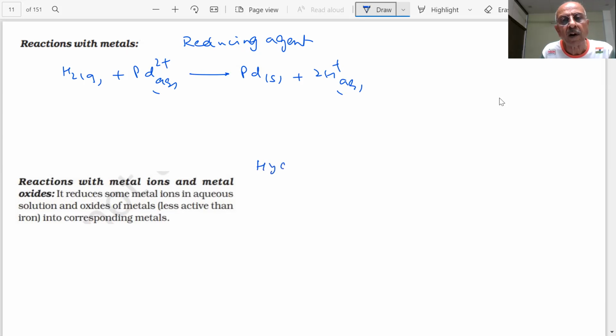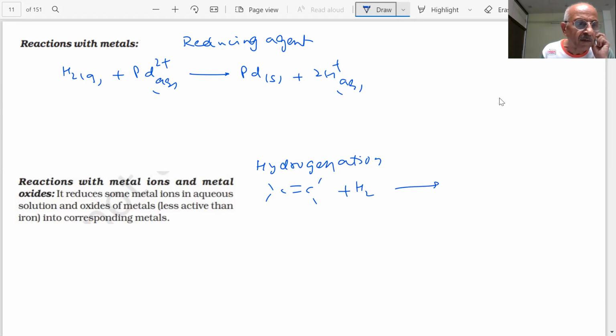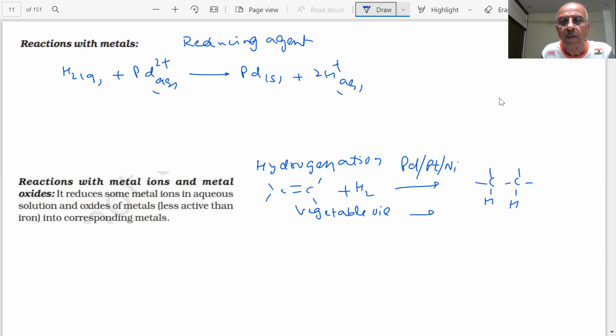You have hydrogenation reaction, students. We have done so much of that. Double bond compound, students, hydrogen. What catalyst are you using, students? Palladium, platinum, or nickel, etc. as catalyst, and you get hydrogenation. The vegetable oils are converted into vanaspati ghee, students. So unsaturated fats into saturated fats, students.